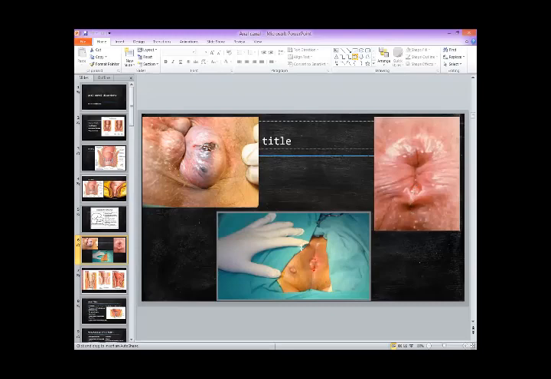Then you come to the third picture. If you see this picture at the bottom of the screen, you can see this is anus. This is 12 o'clock. This is 6 o'clock on this side.